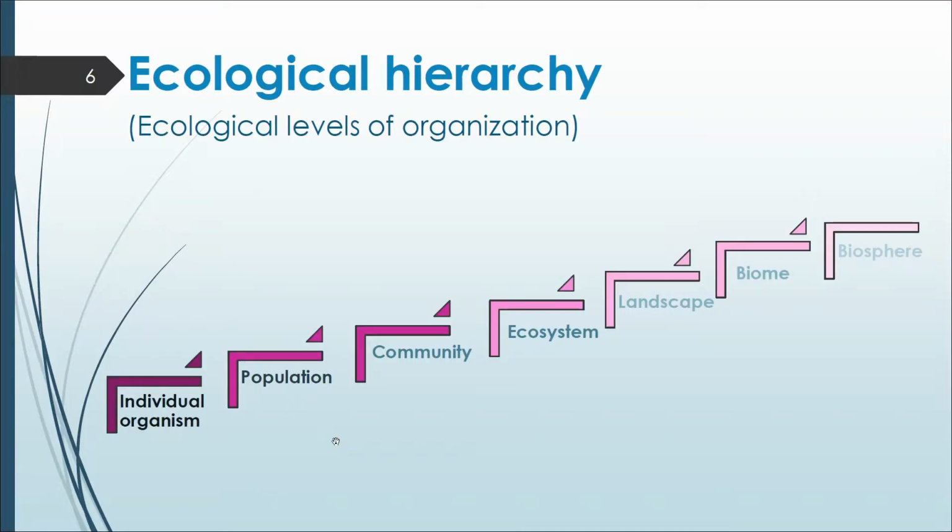The basic unit of ecological hierarchy is an individual organism. The hierarchy of ecological system is illustrated like this. First, the ecological hierarchy starts with the interaction of the individual organism with its environment, and after which it is enlarged to the interaction of the population with its environment. Then populations join to form the community, communities join to form the ecosystem, and ecosystem forms the landscape, then biome and biosphere. So this is the hierarchy or ecological levels of organization.